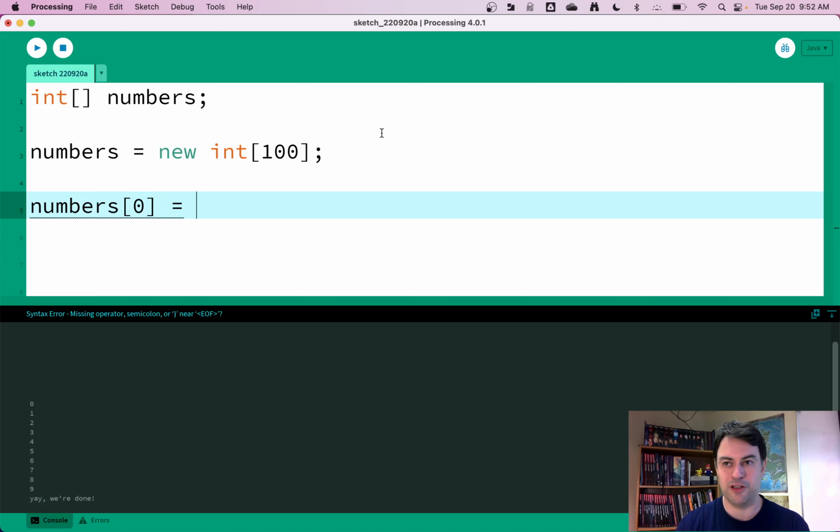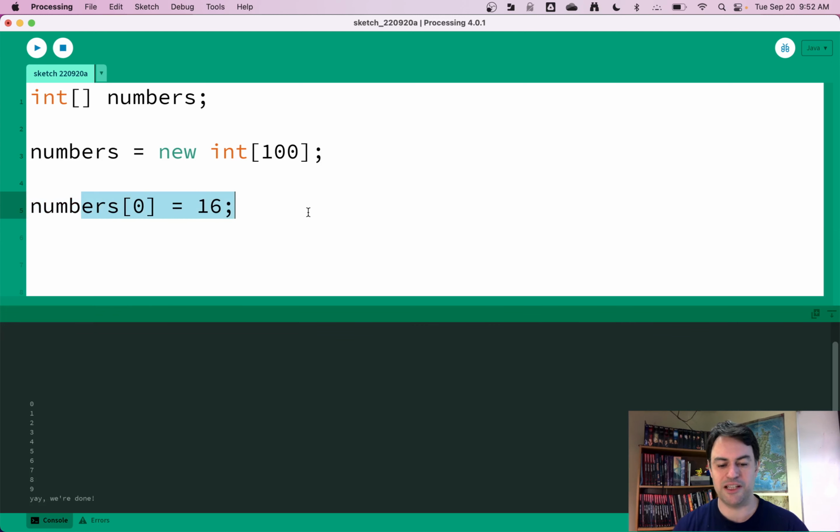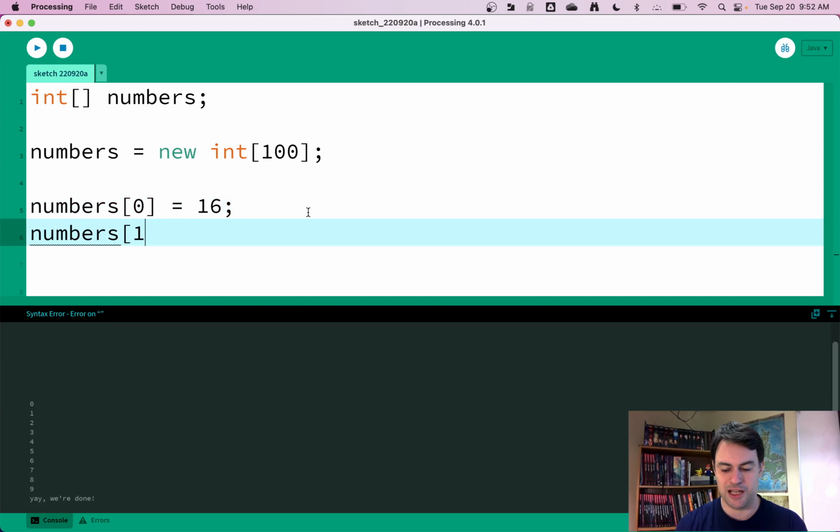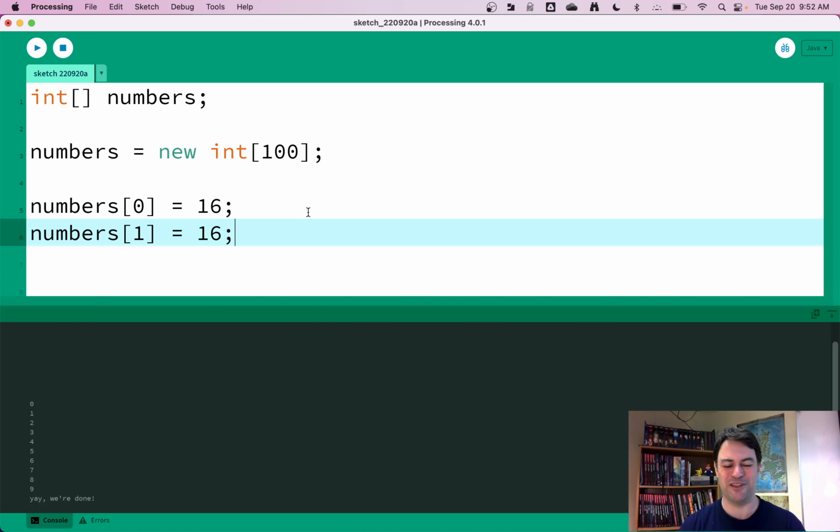So if we want to record a value, maybe I want to record 16. So I can write the number 16 on page 0. And I can go to the next page, and I can say, oh, let's record 16 there as well. Let's put another number there. Or you can put a different value. You can put 26 there. Whatever it is you want to put in there, this is how you would work with it.